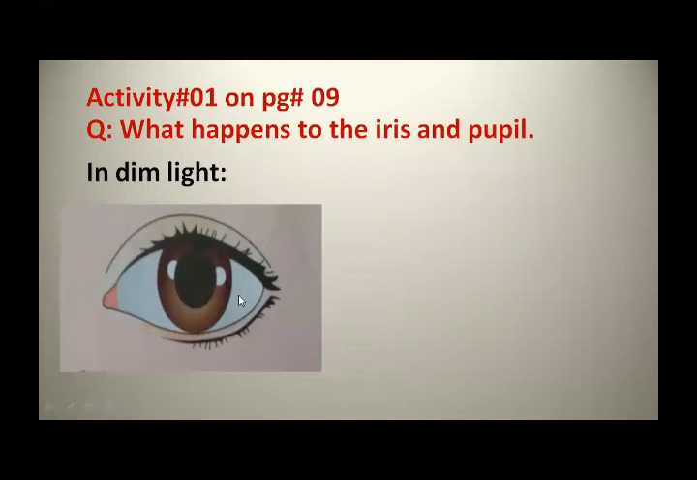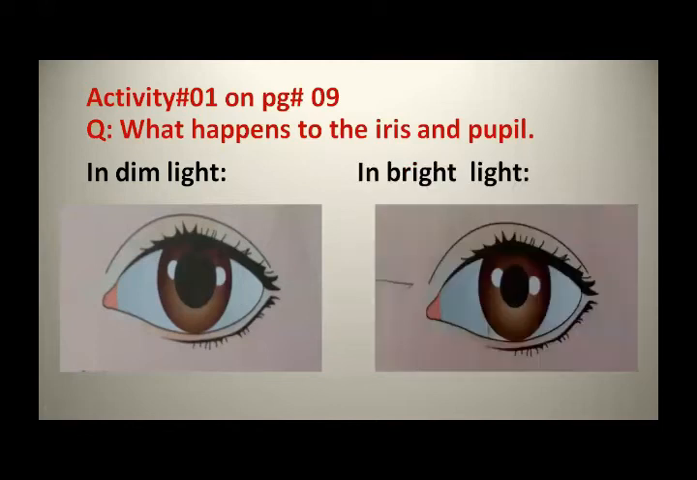And what happens to the iris and pupil in bright light? In bright light, the pupil gets smaller and the iris becomes wider. This colored part is the iris. This happens so that less light enters the eye. Okay, have you got it about what happens to the iris and pupil in dim light and in bright light? In dim light, the pupil becomes larger and the iris gets smaller.